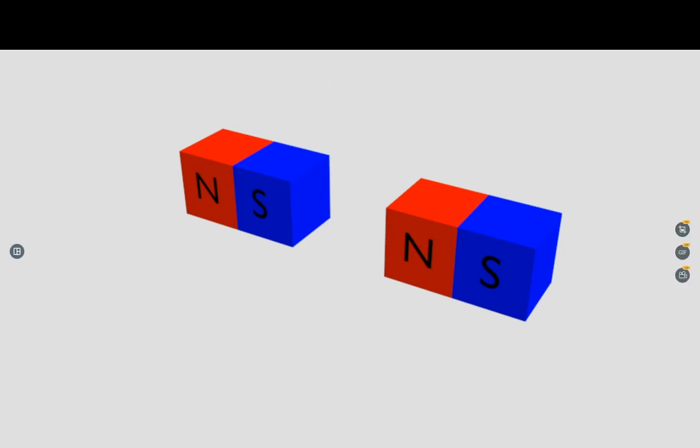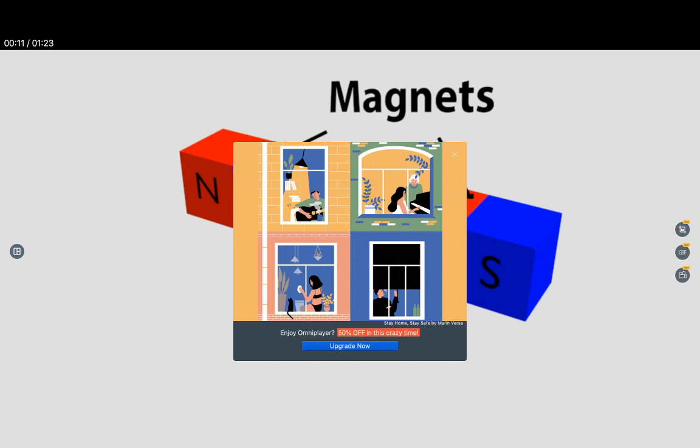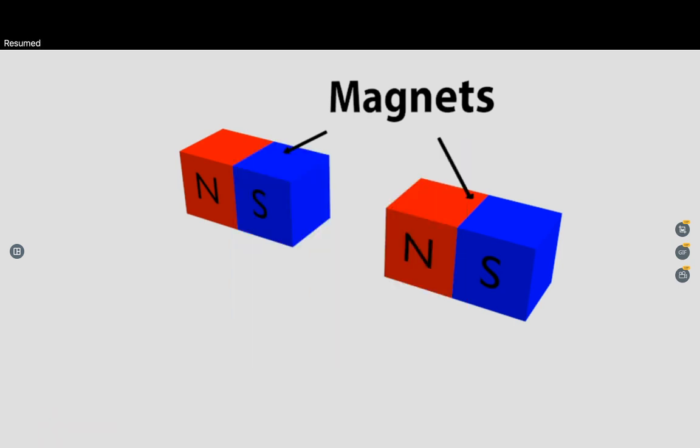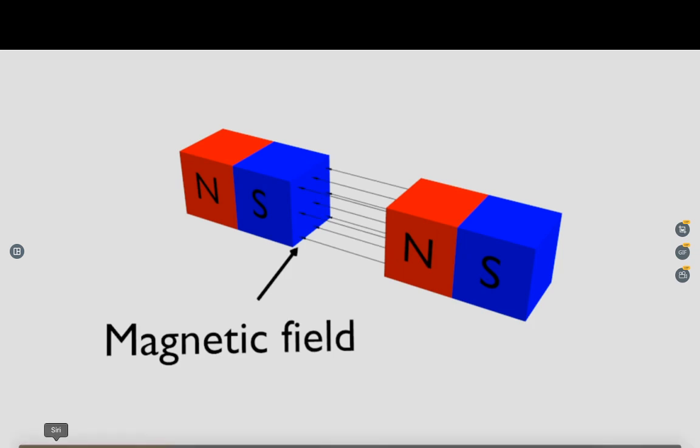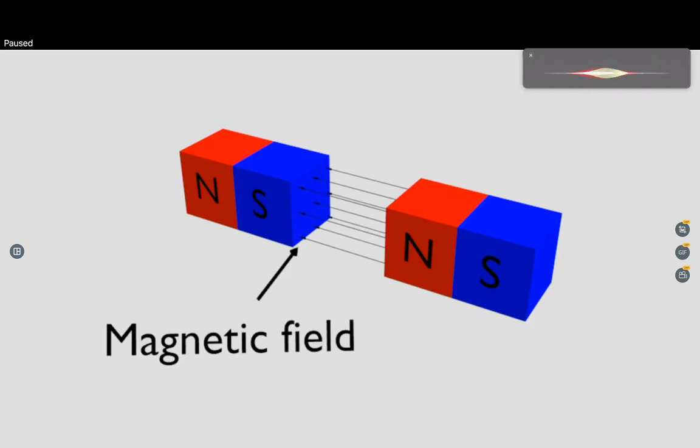Here what they are saying: there are two magnets, a north pole and a south pole, and there is a magnetic field between these poles.